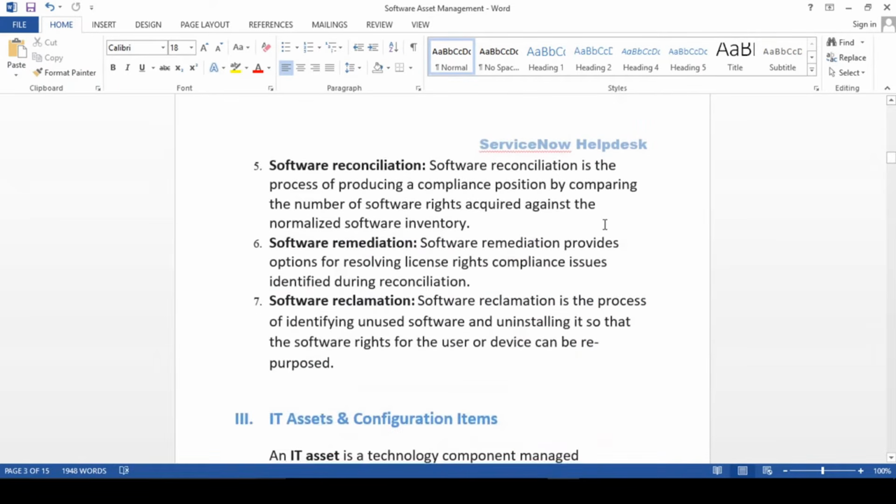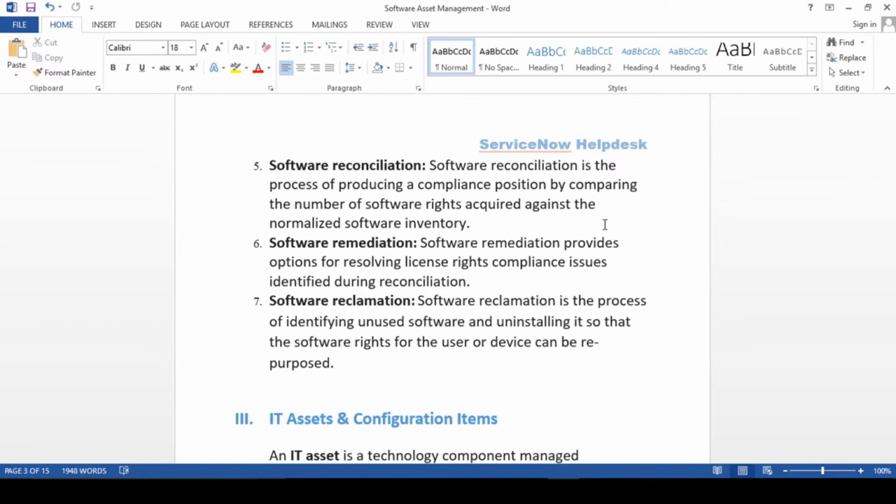Fifth point, guys, this is the very important one, software reconciliation. Software reconciliation is nothing but whenever we are finding a new software and we want to check it. Suppose we have installed 10 software on 10 different machines, but while installing we had not purchased them, and after 2 days down the line we have purchased the licenses for those 10 software, or 10 licenses.